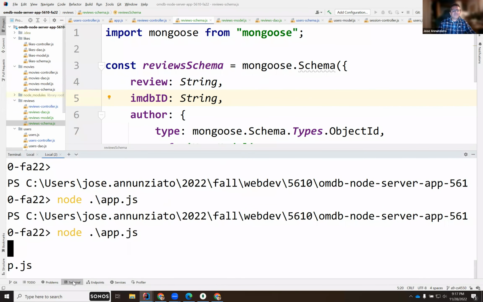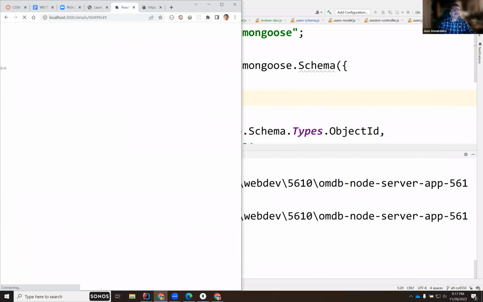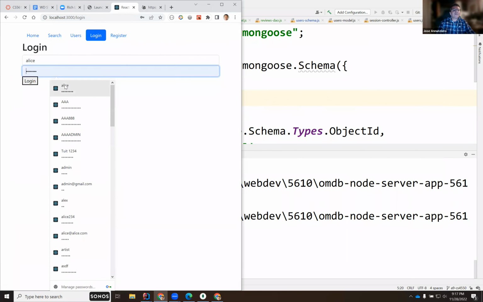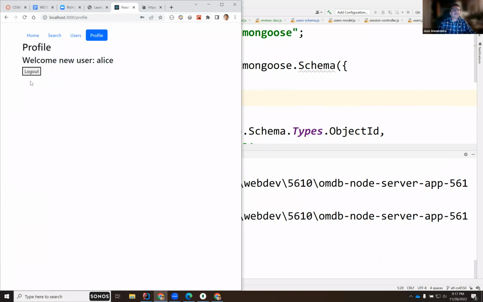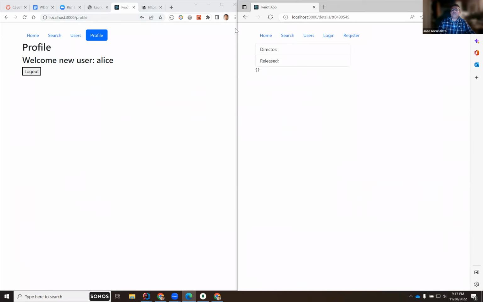Terminal, stop, restart. And here I will log in as Alice. And on the other one, I will log in as Bob. So log in, Bob, 123, log in.